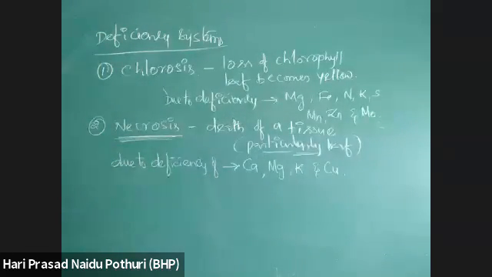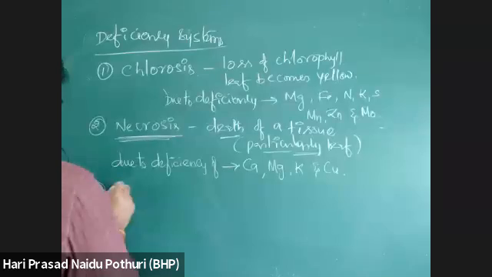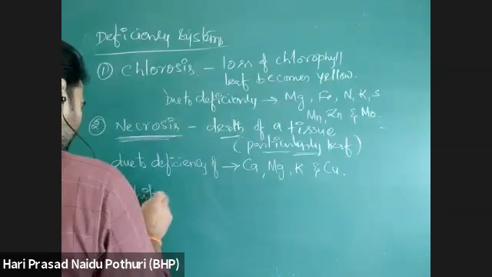Deficiency of calcium, magnesium, potassium, and copper is causing loss of the plant part or death of the plant part. That is what we can say is the necrosis condition. Okay, and inhibition of cell division.